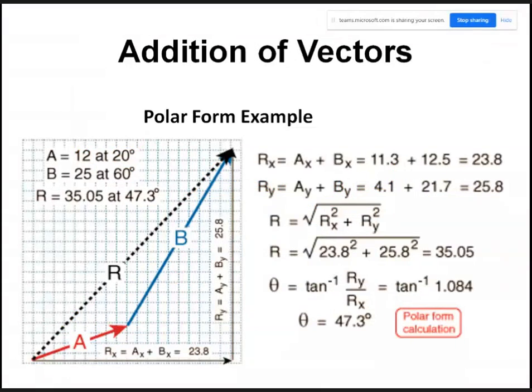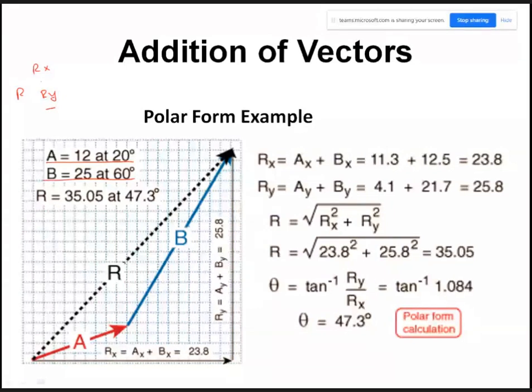Now again, addition of vectors. Say you have the same problem. A is equal to 12 at 20 degrees, B is equal to 25 magnitude at an angle of 60 degrees. So what you have to do is find out the resultant R. This resultant R will have an X component as well as a Y component, isn't it?